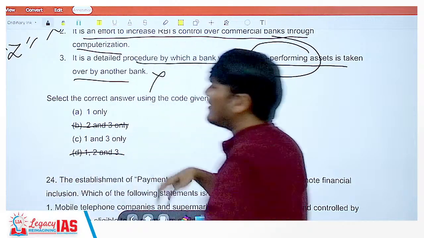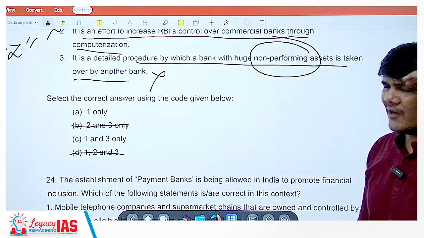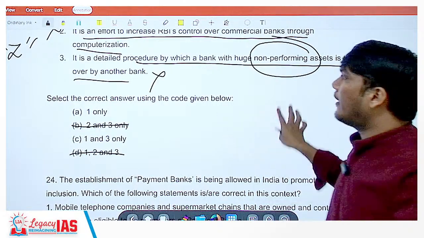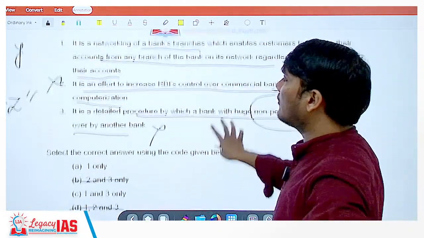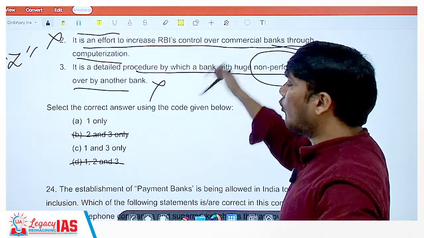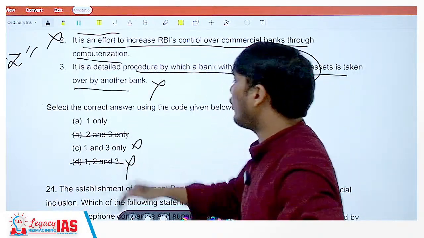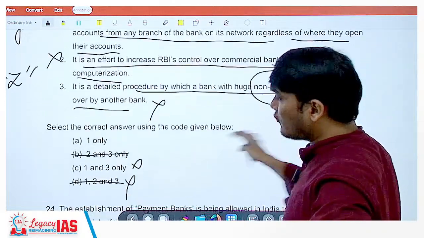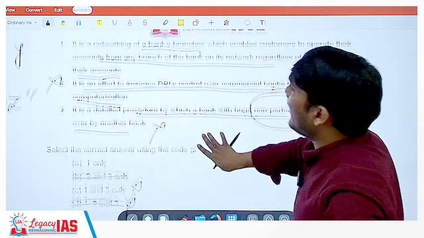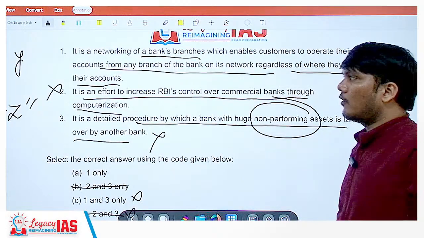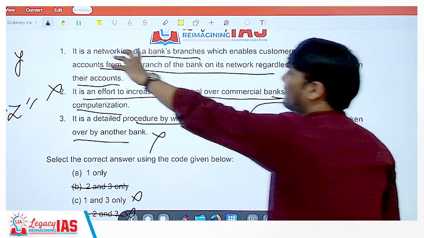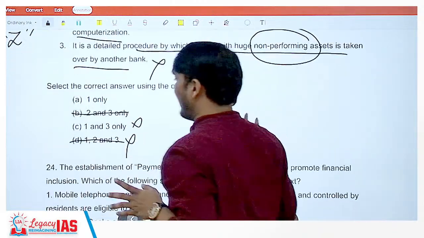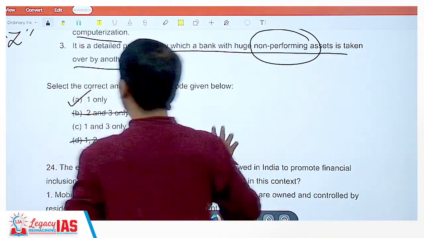No, it is completely unrelated, so unrelated that any option with 1 and 3 both can be removed. Core banking solution is basically this; this is the entire definition. Hence the correct answer is option A only.